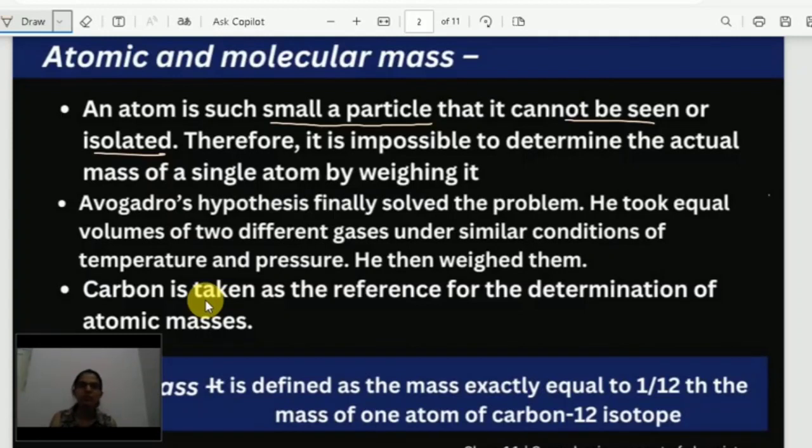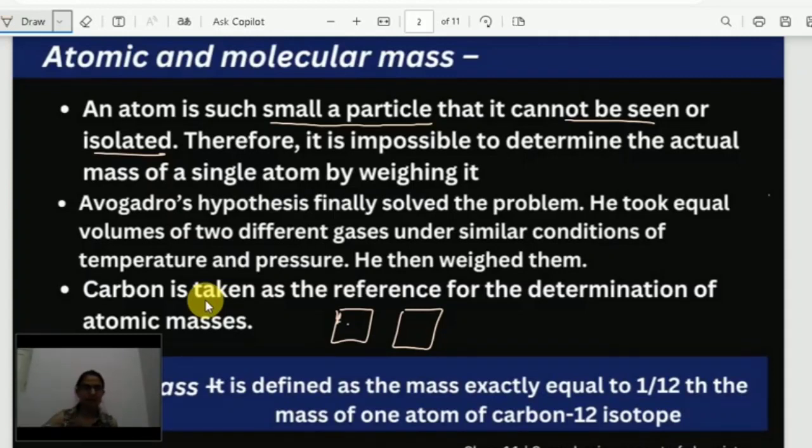He took equal volumes of two different gases under similar conditions of temperature and pressure, then he weighed them. This is in the case of gases only. We have already learned about Avogadro's law in the previous video. What does Avogadro's law say? I have the same container, equal volume, in which different gases are filled.